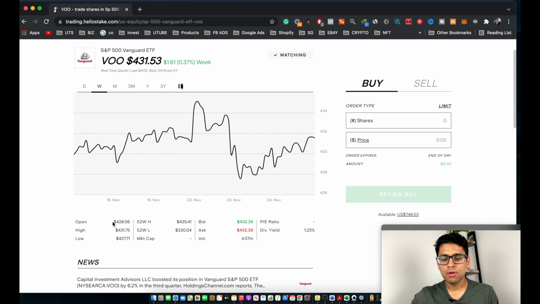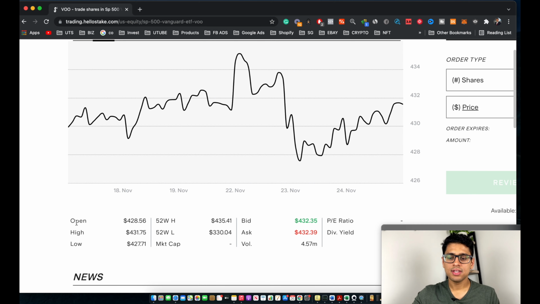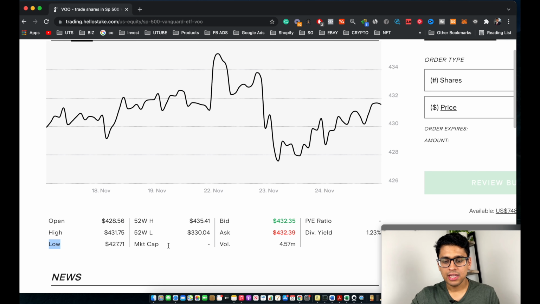Now let's take a look at all of these stats over here. This is the open price, which tells you the price this stock or ETF opened at. In the case of VOO, this is $428. This also shows you the high, which means on that specific day, the highest price this stock or ETF hit. And finally, low means the lowest price that specific ETF hit.